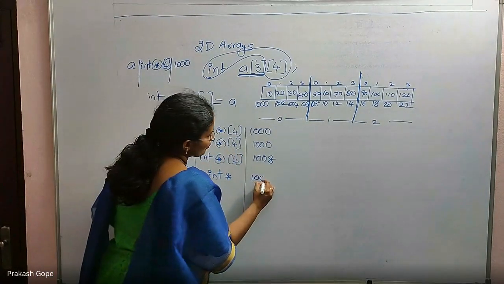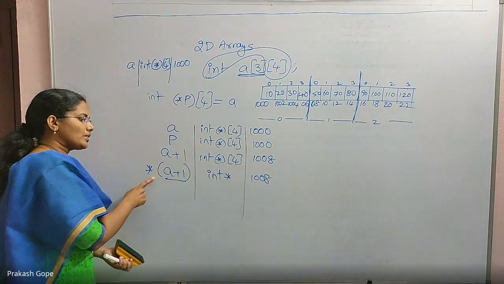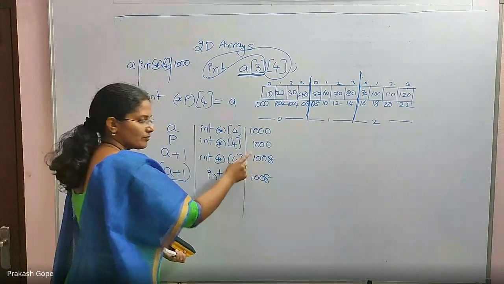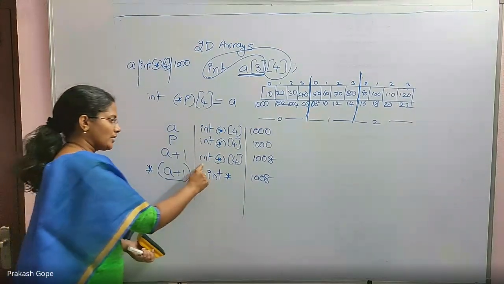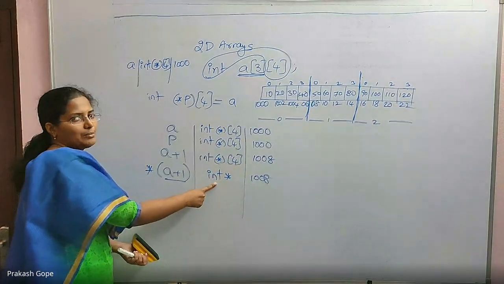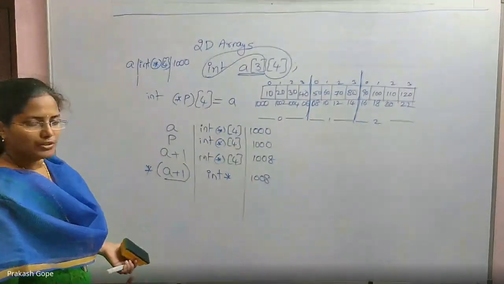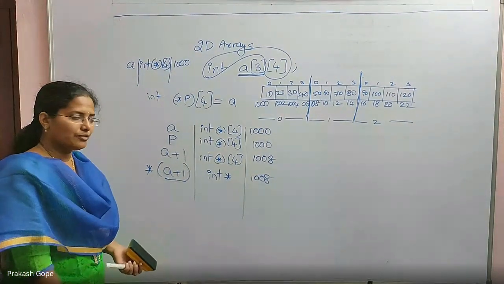The value is 1008. See this? A plus 1 and star of A plus 1 both give me the same values. There should not be confusion, because one is the array's base address and the other is the first element's base address in that array. Both are the same, that's why you see the same value, but the types are different.